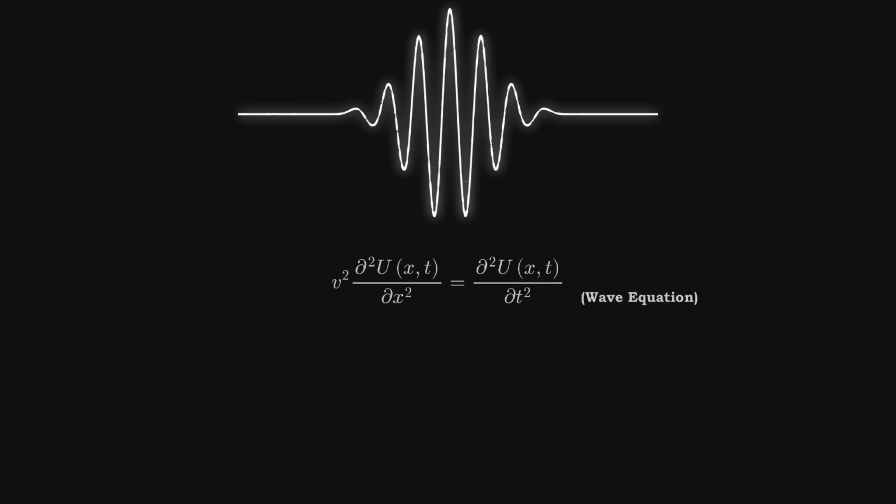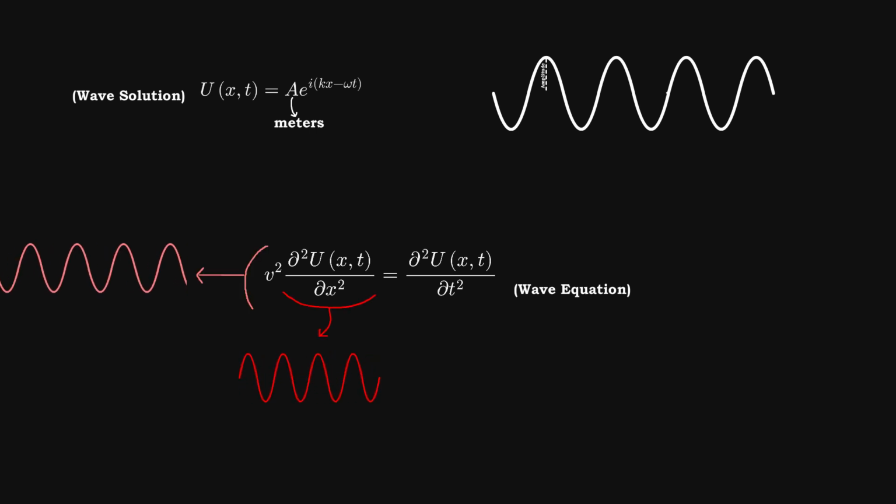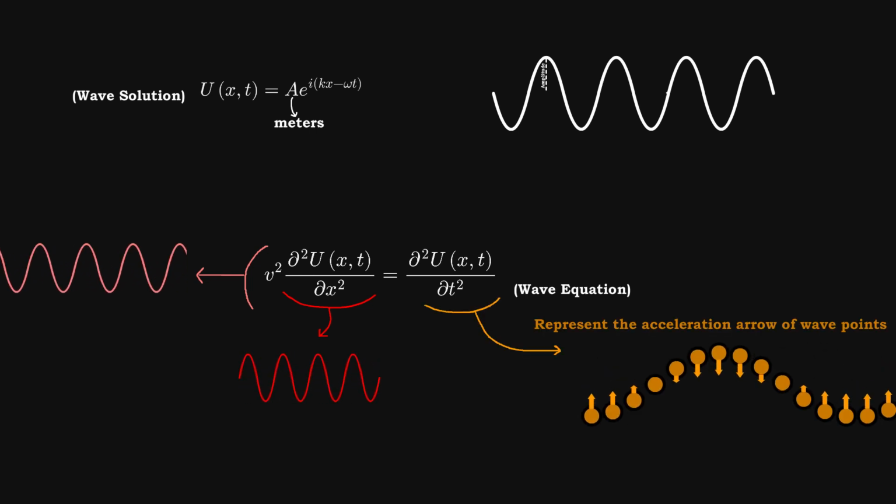If this probability cloud acts like a wave, we should be able to use a wave equation to predict its future, right? Let's take the classical wave equation, break it down, and upgrade it for the quantum world. Look at the classical version. The amplitude is measured in meters. The spatial derivative on the left tells us how sharply the wave is bending, and the right side simply gives us the acceleration of the wave over time. Pretty straightforward.